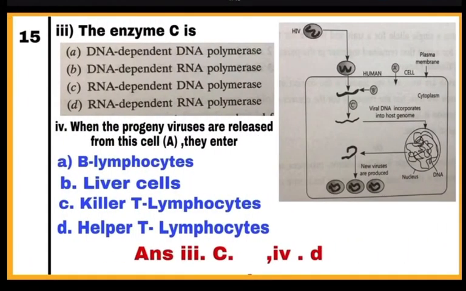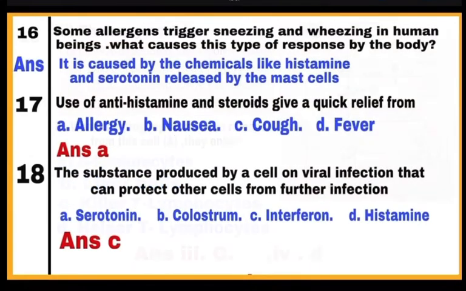Third part, the enzyme C is enzyme RNA dependent DNA polymerase, which is responsible for making DNA from RNA in host cell. So correct answer is C. Fourth question, when the progeny viruses are released from this cell A, they enter into helper T lymphocytes and destroy them. So here correct option is D.